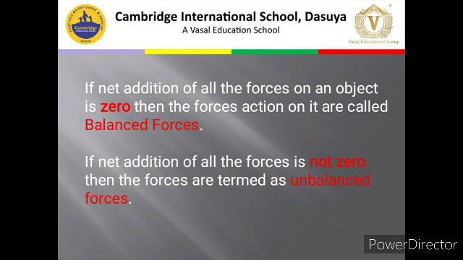In this case, because the net is not 0, it is some non-zero value, something other than 0. It can be 1, 2 or whatever, but not 0. So these kinds of forces, we say these are unbalanced forces. I am concluding this once again. Balanced forces give rise to 0. When we have net addition as 0, we say the forces are balanced. When we have non-zero addition, we say the forces are unbalanced.